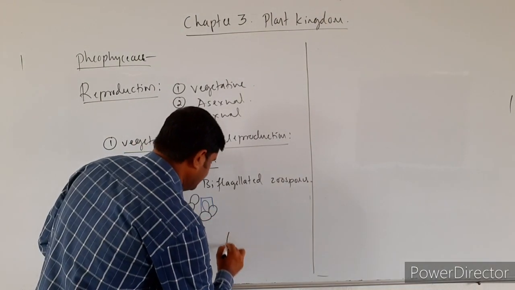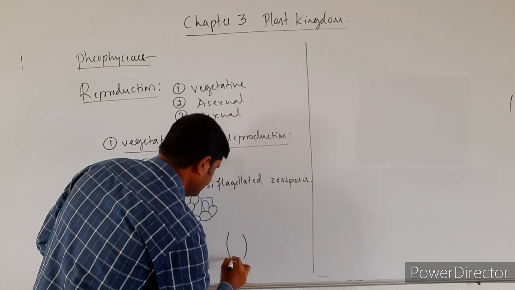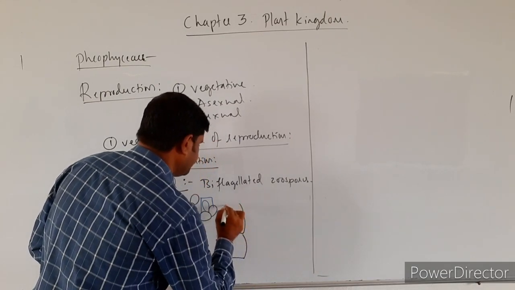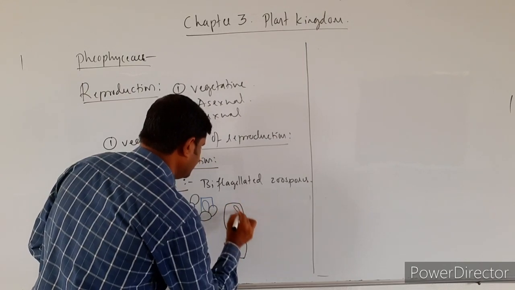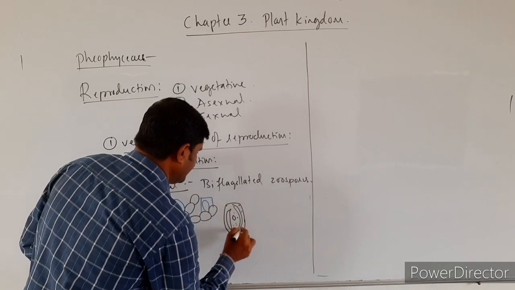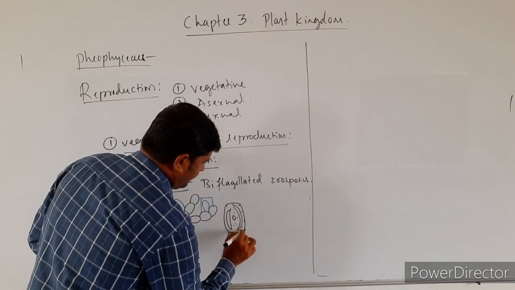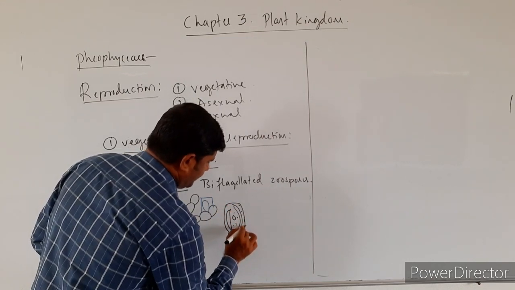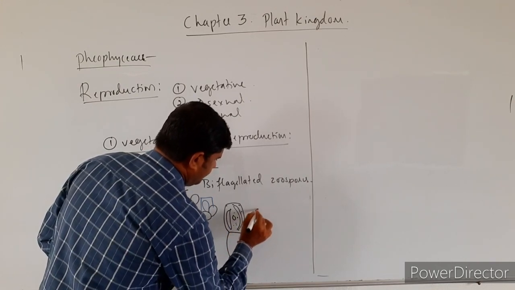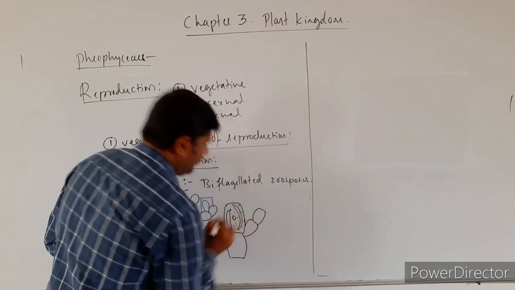So this is the plant cells, nucleus as well as chloroplast, everything. So cytoplasm, everything is there. And apart from this one, you will find this kind of stalk like structure.